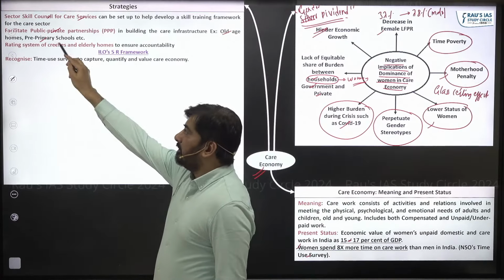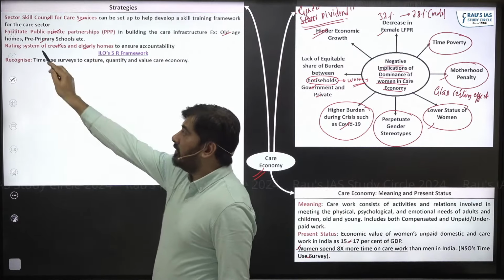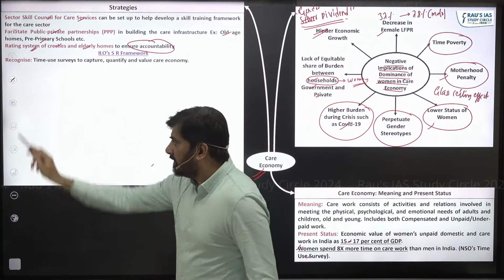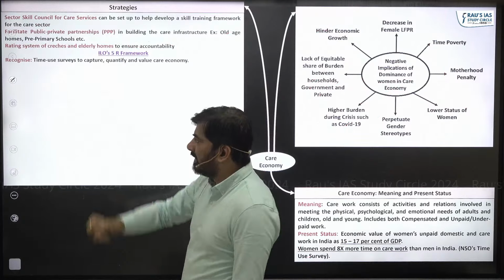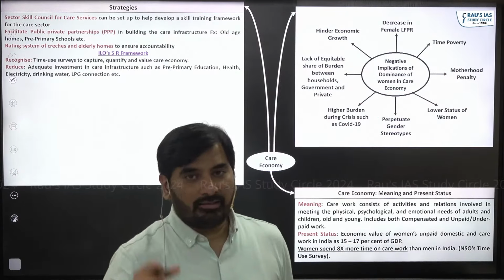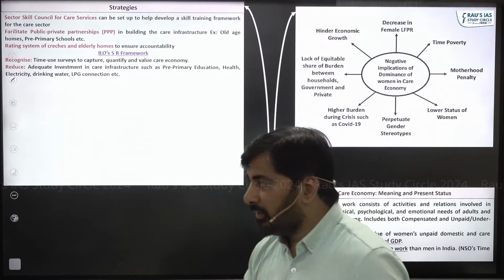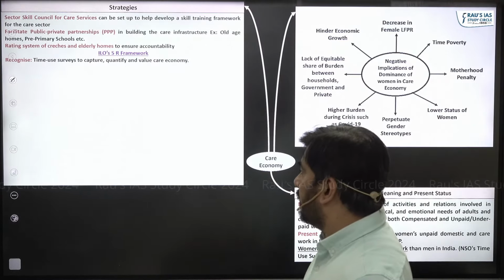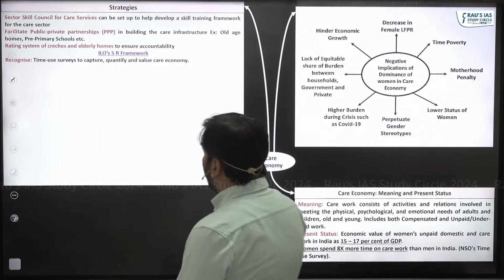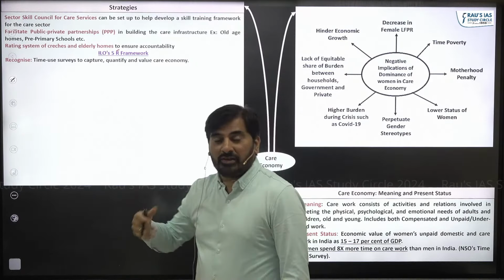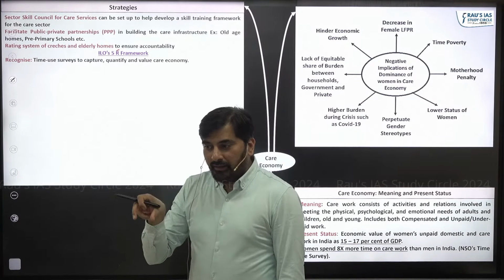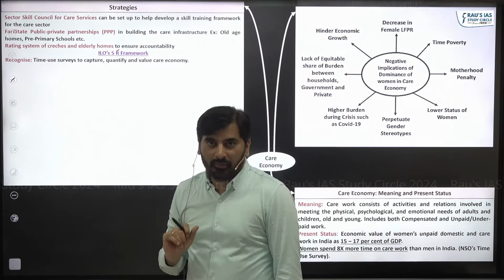For the creches and the elderly homes, we need to have a rating system to ensure their accountability. This is the recommendation of the economic survey. But apart from these points, what I think is the most important point that you have to keep in mind is ILO's 5R framework. ILO's 5R framework means there are 5 R's which we must focus upon in order to empower women and reduce their burden in the care economy.